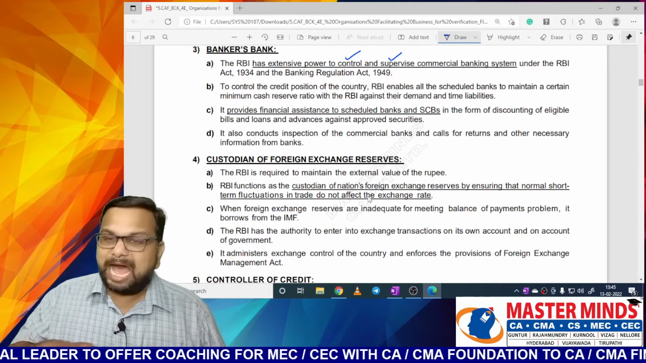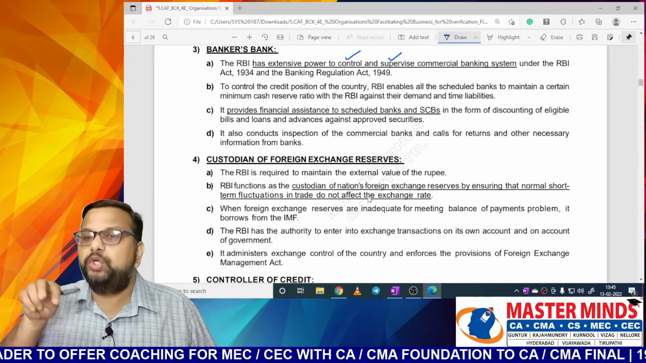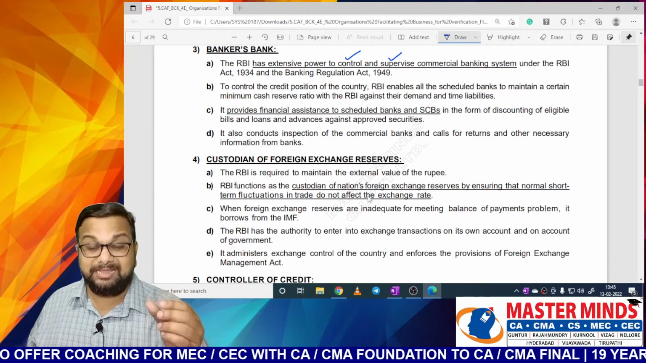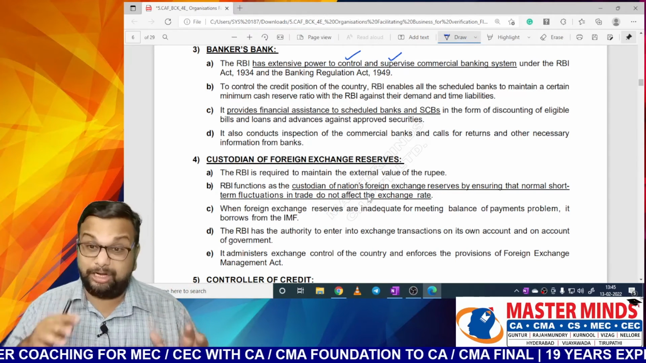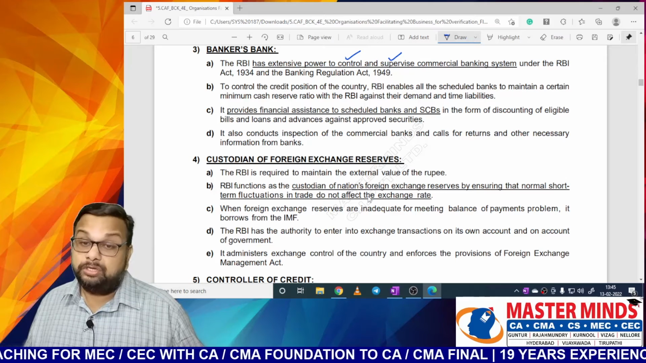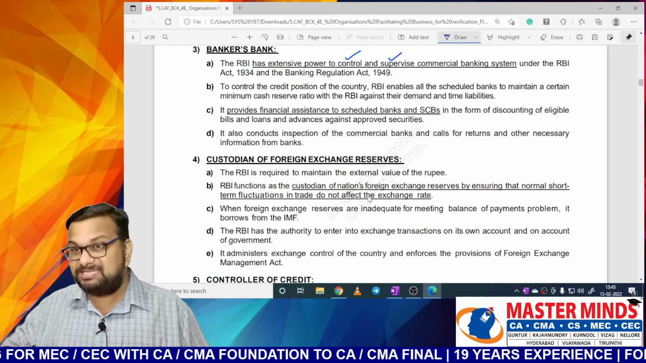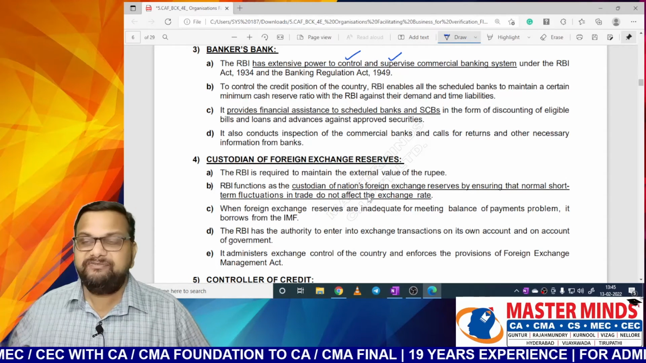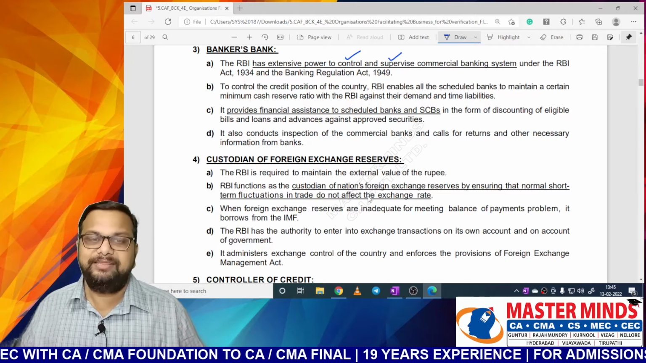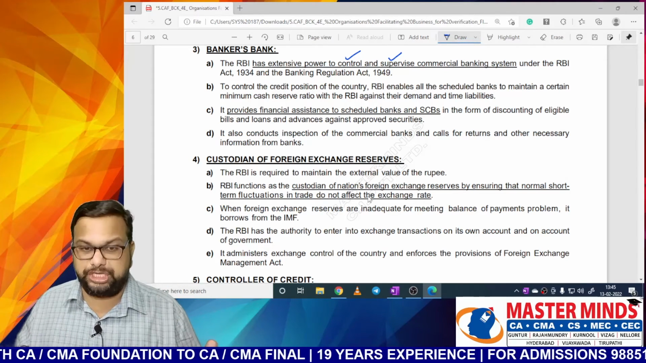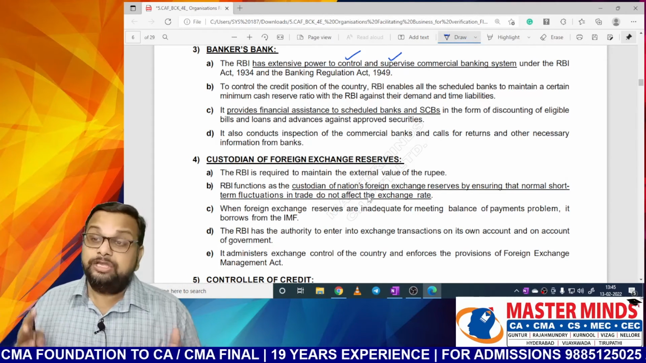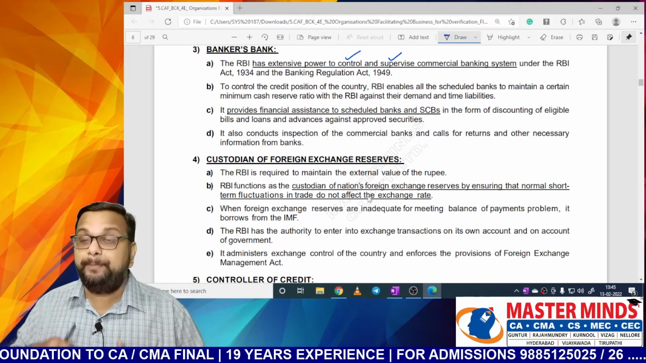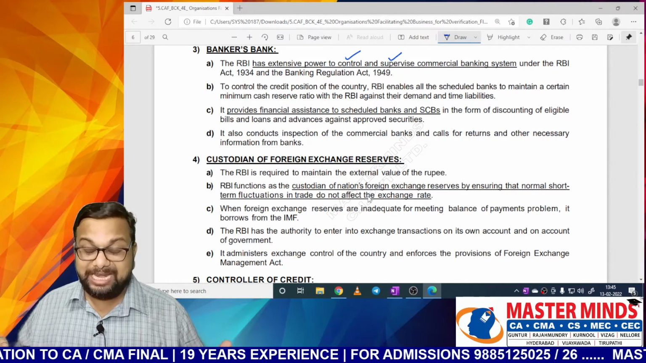The RBI has extensive powers to control and supervise the commercial banking system under the RBI Act and the Banking Regulation Act 1949. So at the time of nationalization, RBI was nationalized in 1949, right? The government of India felt that the RBI Act 1934 is not sufficient. So it came up with another act. So now RBI has two acts. With the help of these two acts, it carries out its functions.